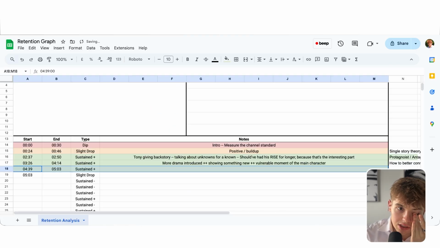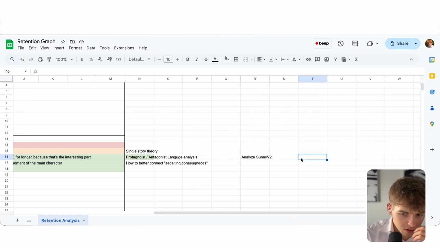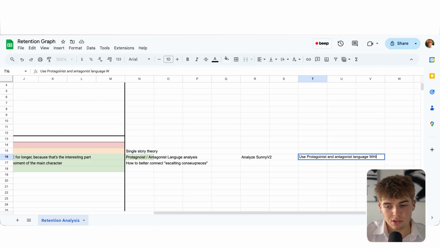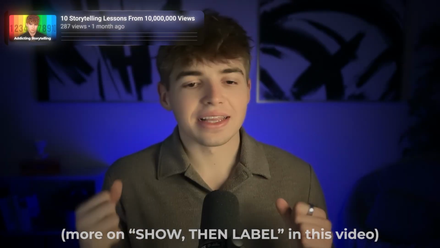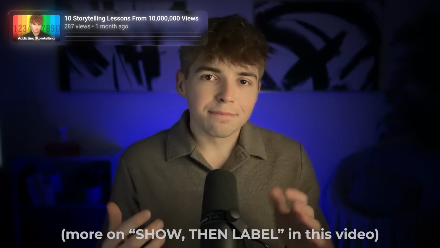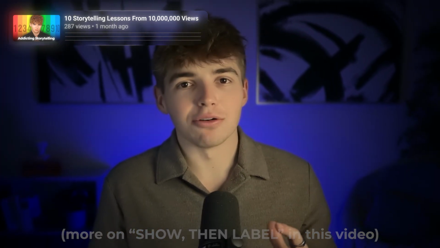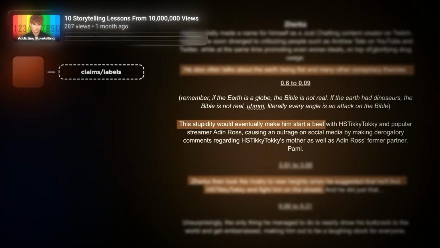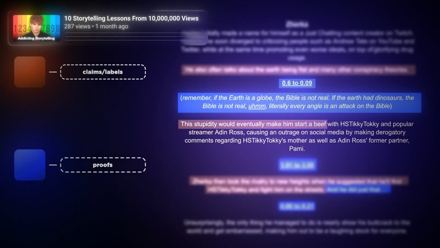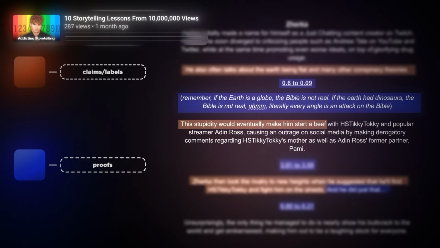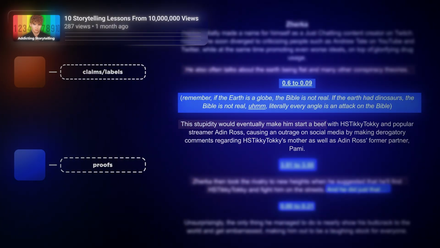I discussed this previously with one of the writers, but I think the takeaway here is to use protagonist and antagonist language while still adhering to show then label, because you are confirming their beliefs. And finally, like always, a practical tip to apply this. Yes, more colors. Brown for claims and labels, and blue for proofs. In this case, brown should almost never appear before blue. If it does, you need to change it.